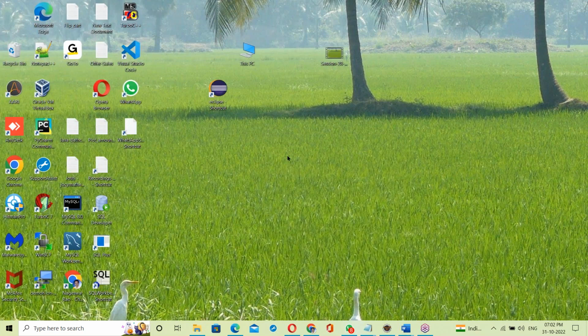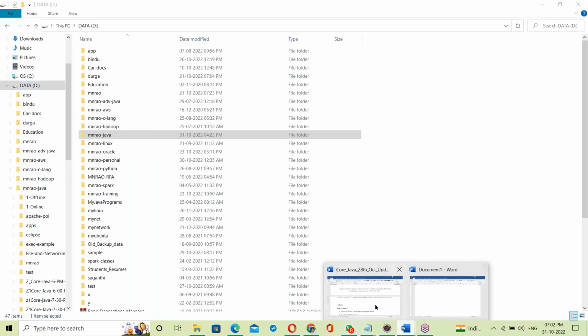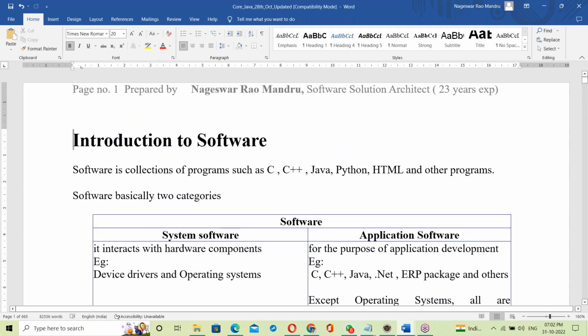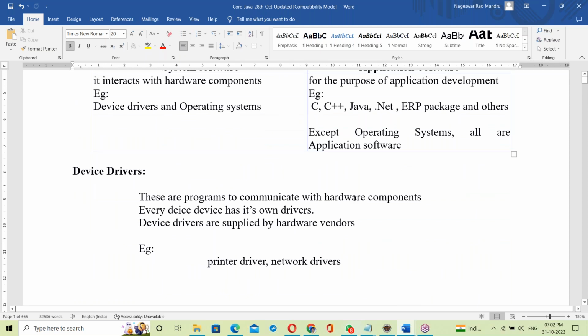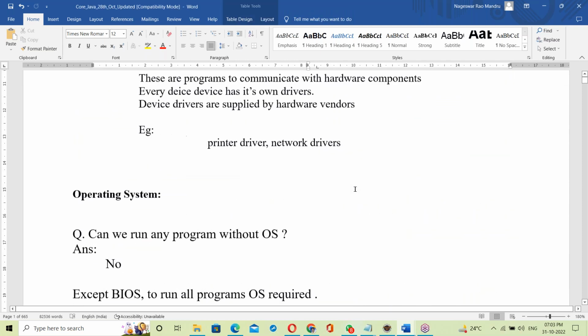So thank you. Let us start the session. Last class, the introduction to software was completed: system software, application software.